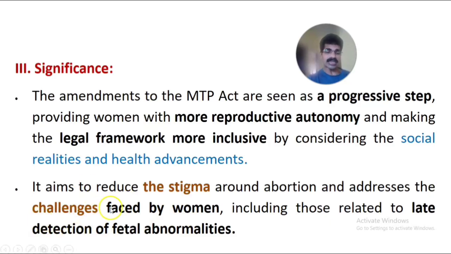It addresses the challenges faced by women, including those related to late detection of fetal abnormality, because most fetal abnormalities could be detected in the late stage of pregnancy, after 24 weeks. So these are the important significances of the amendment of the 2021 MTP Act.